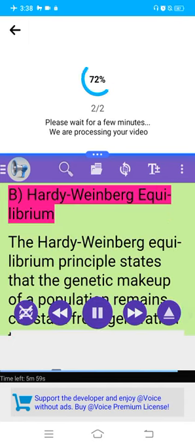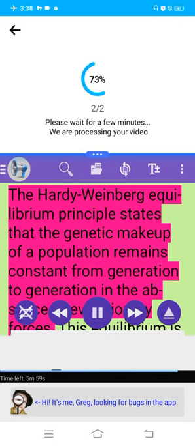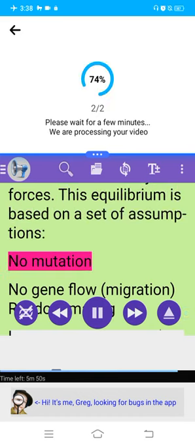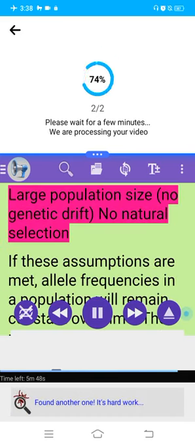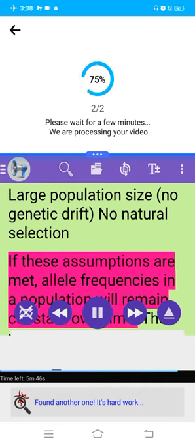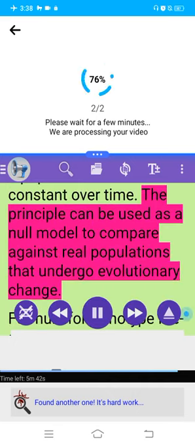B. Hardy-Weinberg equilibrium. The Hardy-Weinberg equilibrium principle states that the genetic makeup of a population remains constant from generation to generation in the absence of evolutionary forces. This equilibrium is based on a set of assumptions: no mutation, no gene flow or migration, random mating, large population size, no genetic drift, and no natural selection. If these assumptions are met, allele frequencies in a population will remain constant over time. The principle can be used as a null model to compare against real populations that undergo evolutionary change.